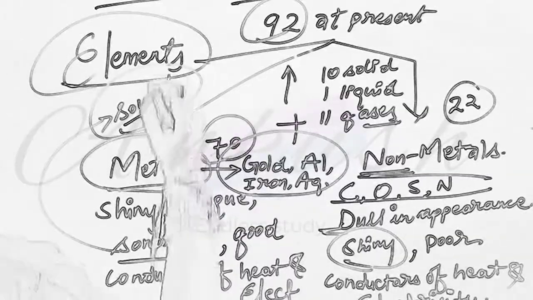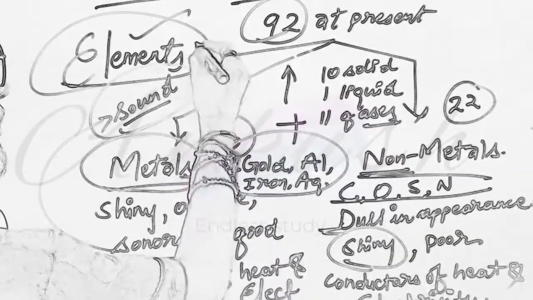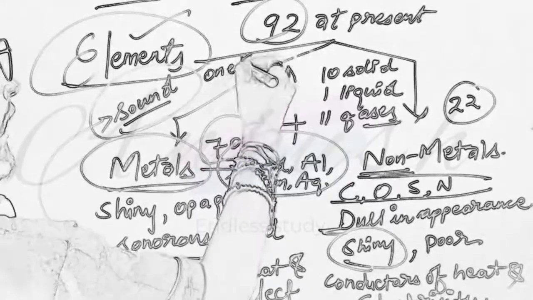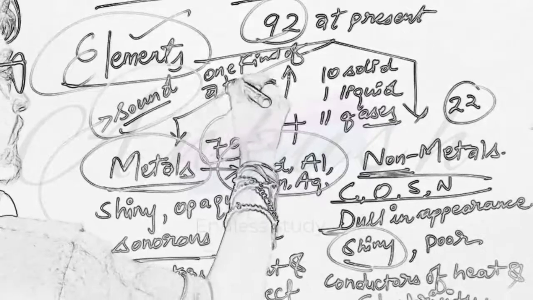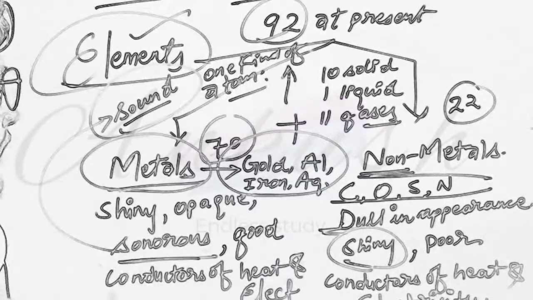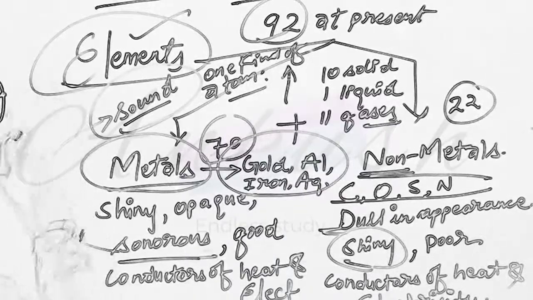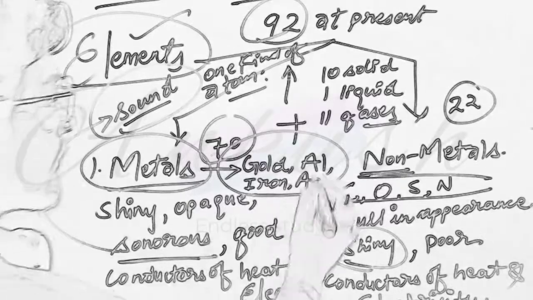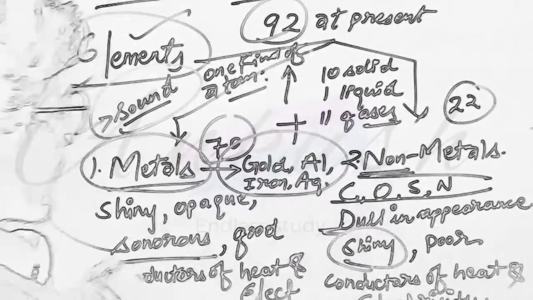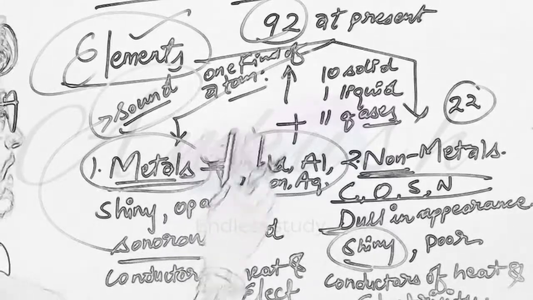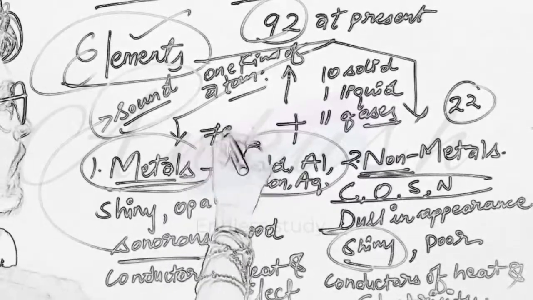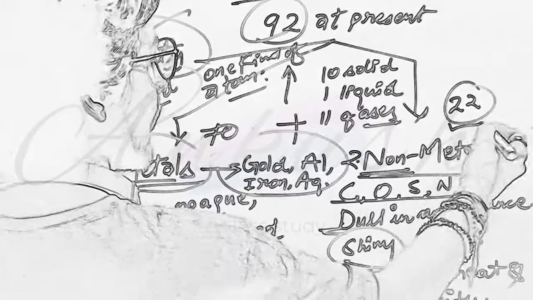So now we know what elements are. Elements are the substances made up of one kind of atom. Then elements are further classified as metals and non-metals. About metals we know there are 70 metals and 22 non-metals.